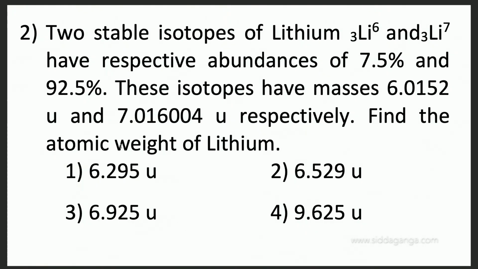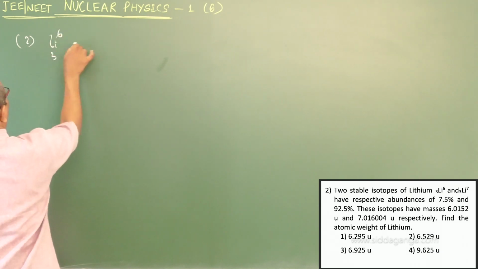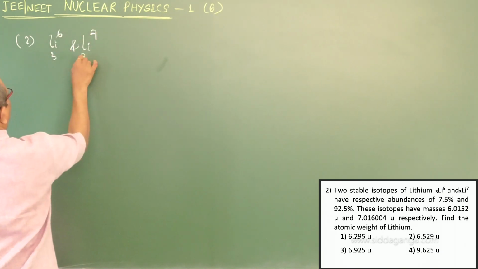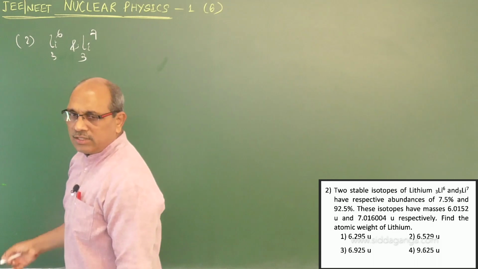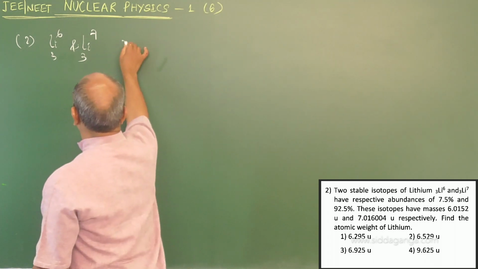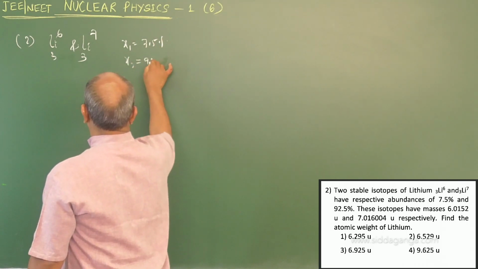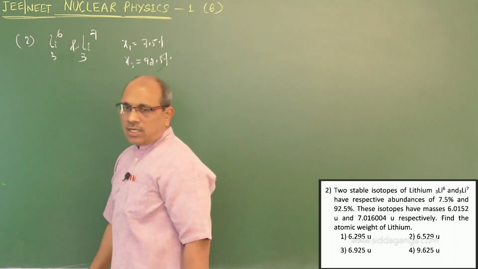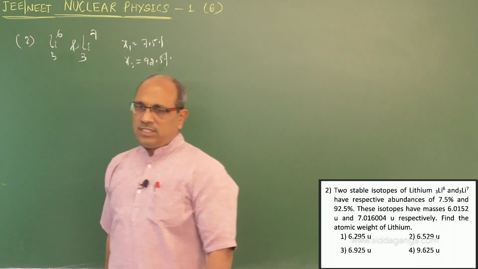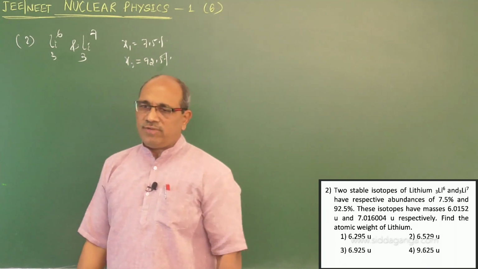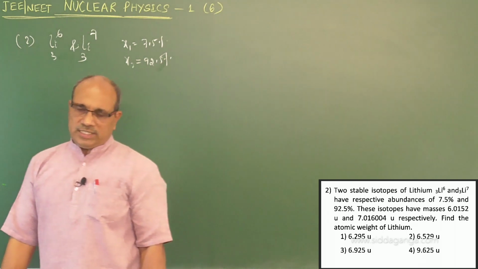Question number 2. Two stable isotopes of lithium, lithium-6 and lithium-7, have respective relative abundances of 7.5% and 92.5%. These isotopes have masses in respective AMU given. Find the atomic weight of lithium.